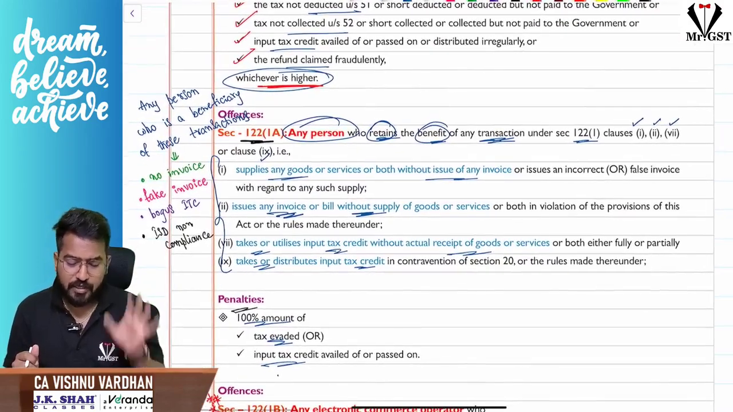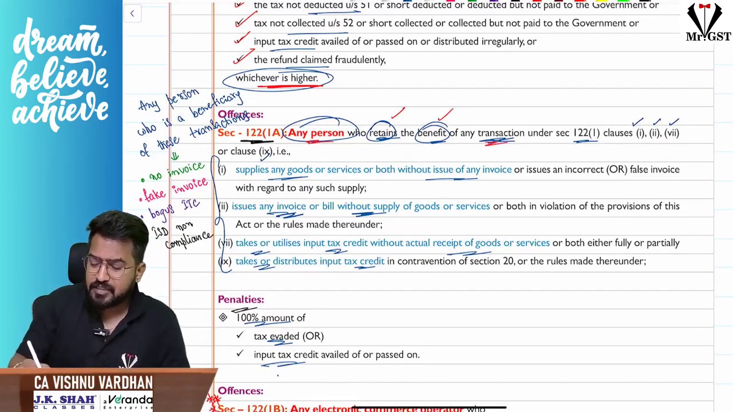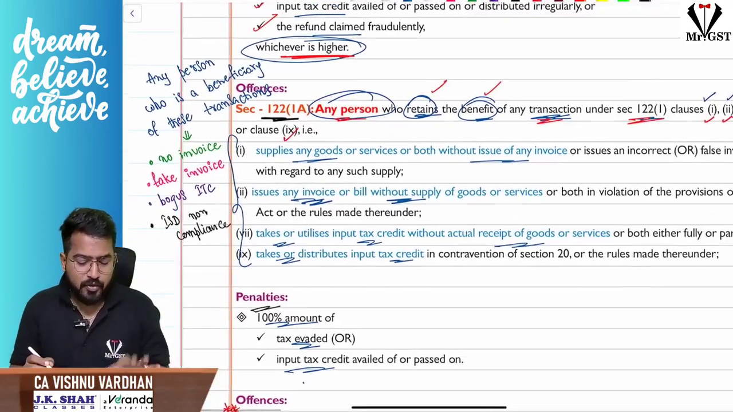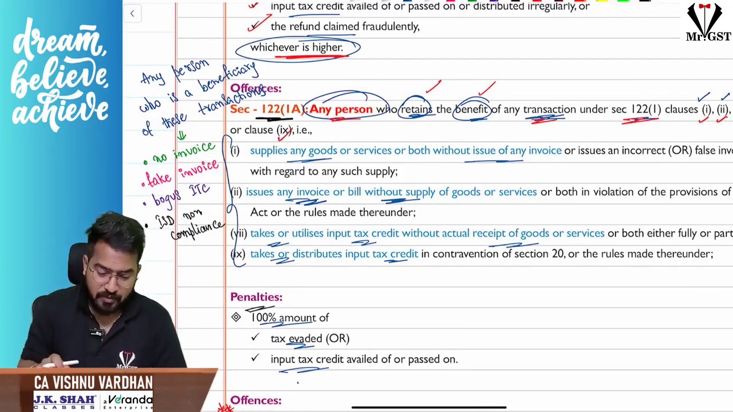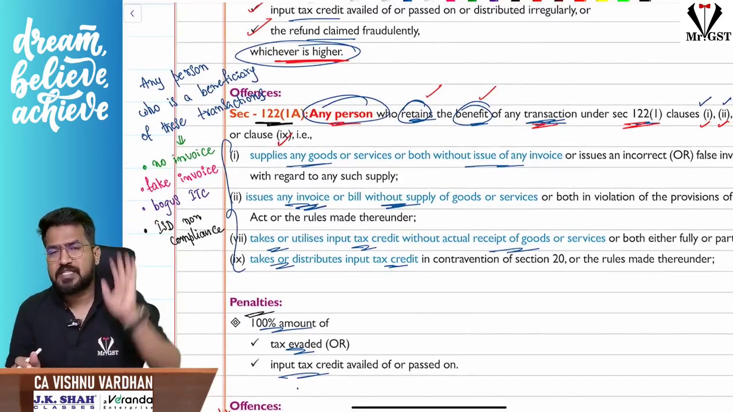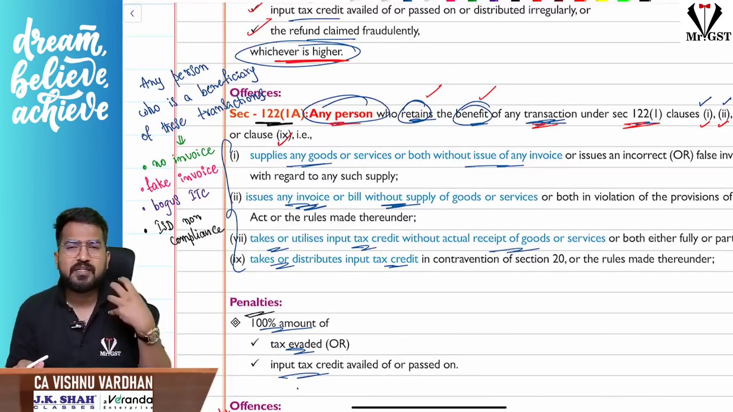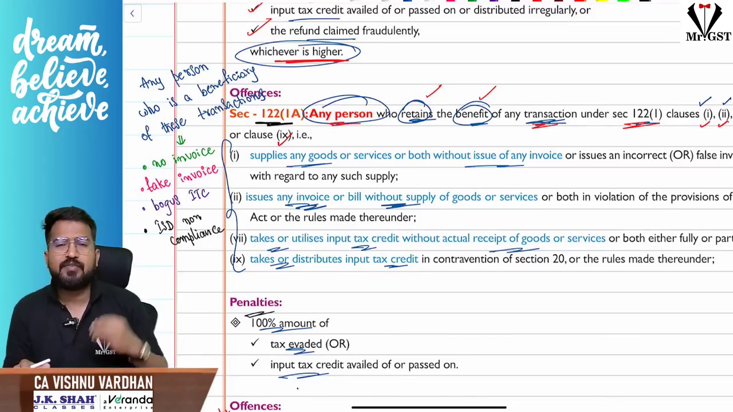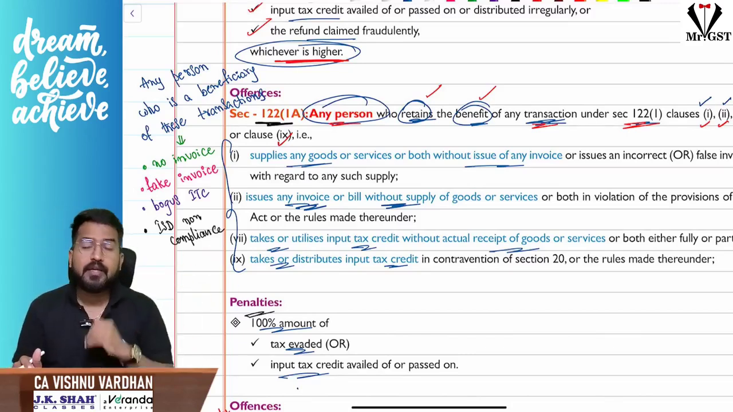122 subsection 1A, if you understand, sir, any person who is retaining the benefit of any transaction committed under section 122 subsection 1 clause 1, 2, 7, 9. That means you remember, the points you should definitely remember here. In simple words, sir, first one person committed an offense, and for that fellow we have discussed the penalty. Here, any person who is, let us assume, giving ideas and taking some benefit, for example, any chartered accountants or tax consultants, anybody involved in giving these ideas to commit these offenses.